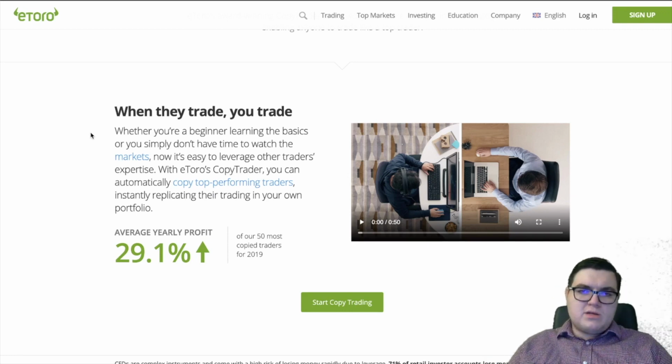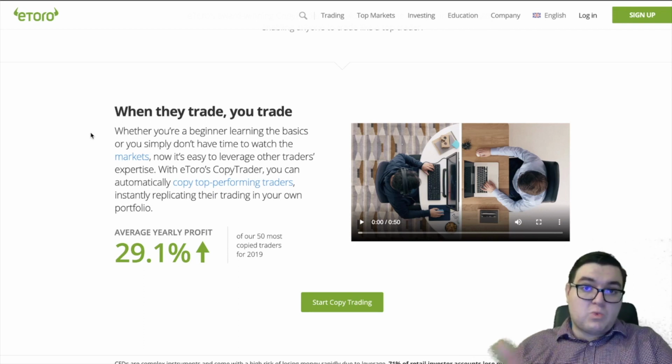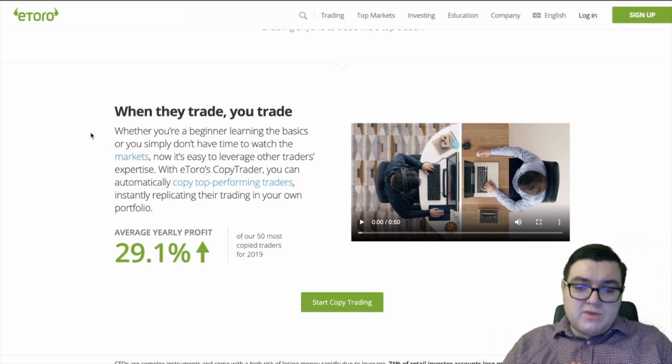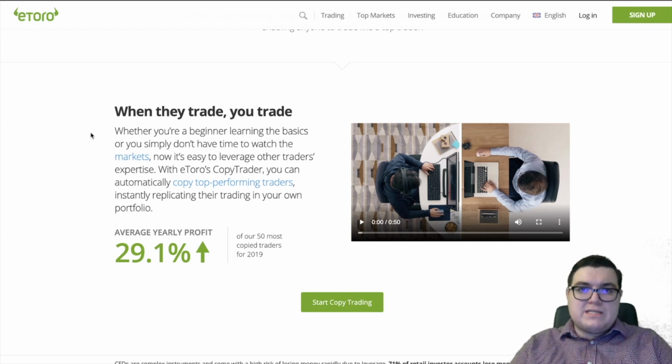But why doesn't everybody do this? Well, there are some risks. First of all, that 29.1%, that could be really great for 2019, but for 2020, where you had this black swan event, a lot of those investors, the same investors, probably weren't doing as well. Some maybe would have lost money within the first few months. They have their reasons for making these trades. Most likely they're doing this as a full-time job, or they're definitely giving a few hours every single day into research, even if it is a very high-paying hobby of theirs.